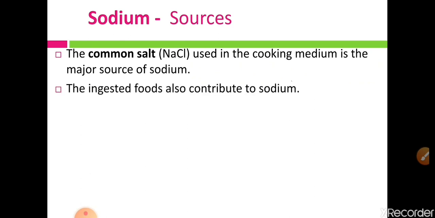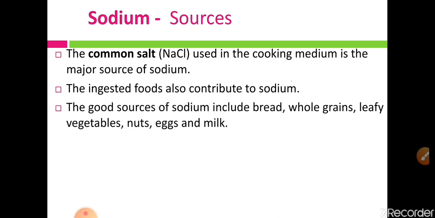The ingested foods also contribute to sodium. Some food items also contain sodium. The good sources of sodium include bread, whole grains, leafy vegetables, nuts, eggs, and milk. These are the good sources of sodium, while the major source of sodium is common salt.